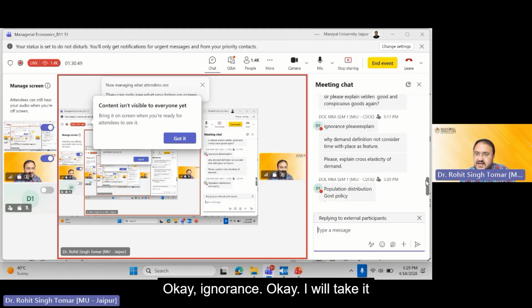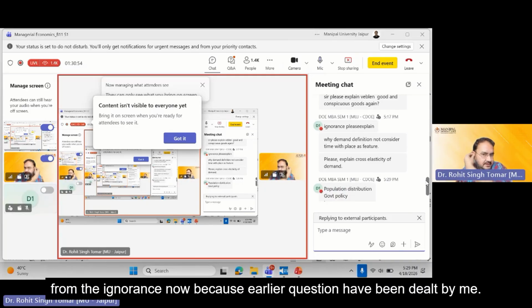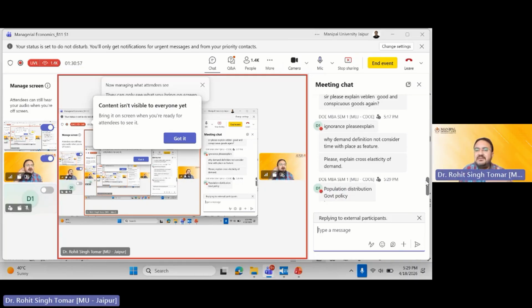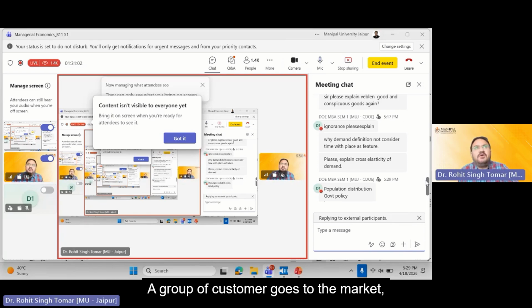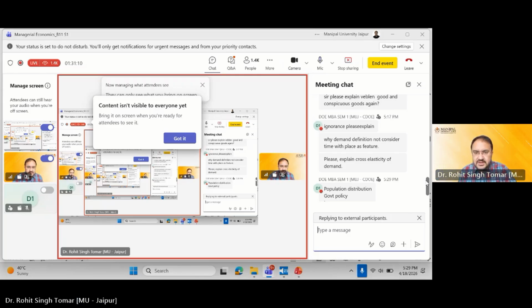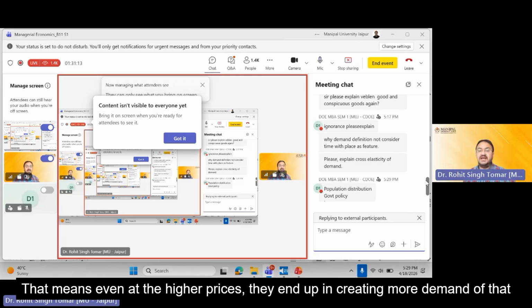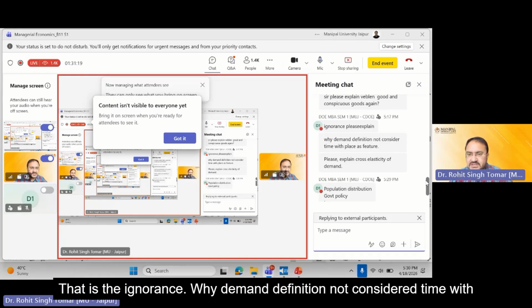Okay, I will take the question on ignorance now, because the earlier questions have been dealt with. Ignorance is related to the exceptions to the demand, but I'll take it. A customer, or a group of customers, goes to the market, and they do not know the actual price of the product, and they end up paying more. That means even at higher prices, they end up creating more demand for that particular product, because they don't know the reality, the actual prices. That is ignorance.